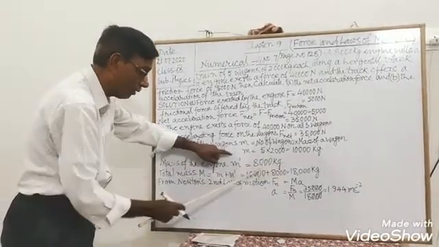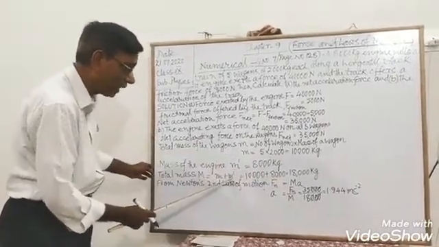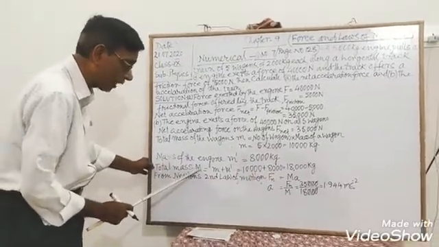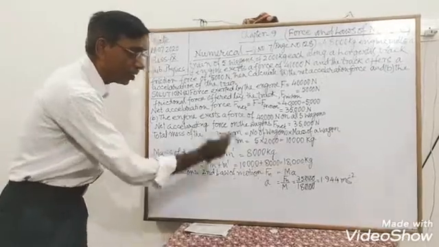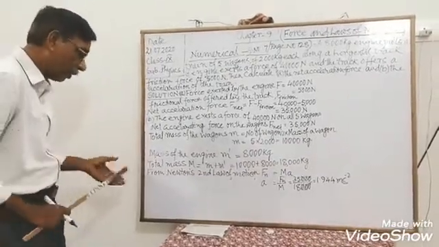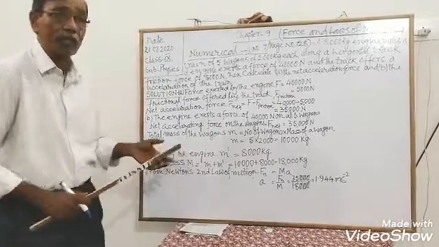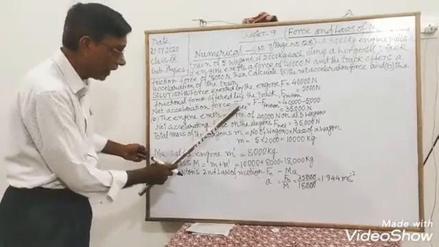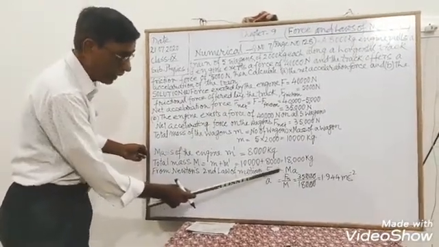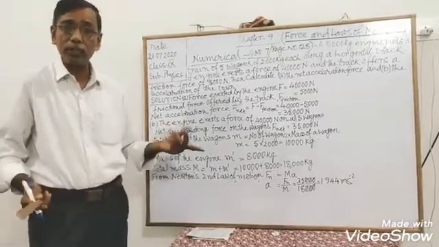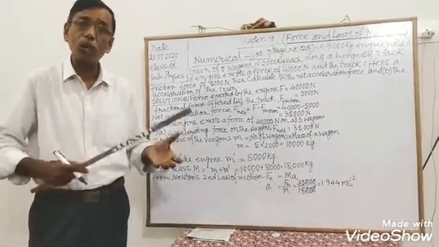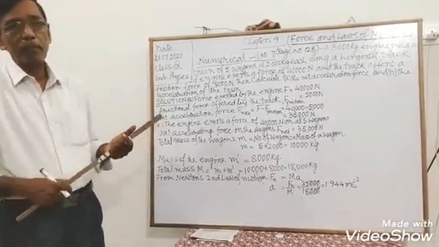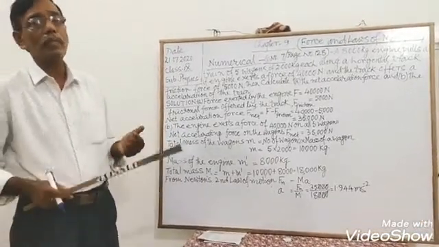M is equal to 10,000 kg, and m dash, that is the mass of the engine, is 8,000 kg. So total mass capital M is equal to 18,000 kg. But what do we have to find out? We have to find out acceleration. So we should write here F net is equal to ma, from Newton's second law of motion. We have the formula F is equal to ma.